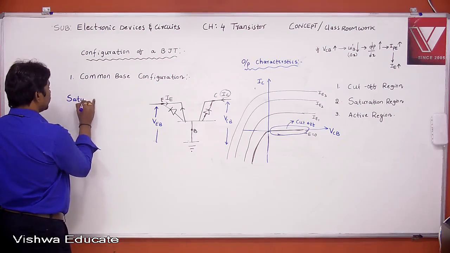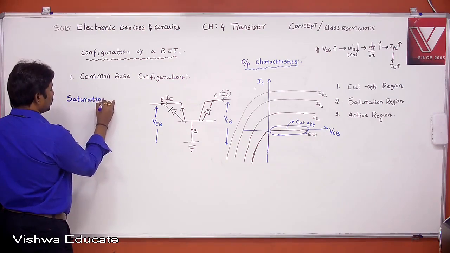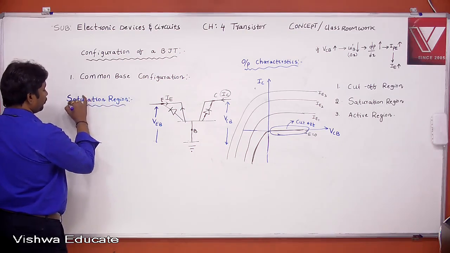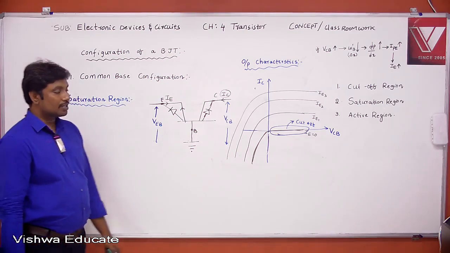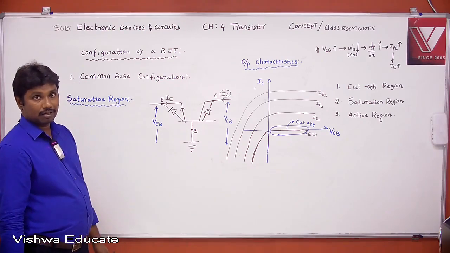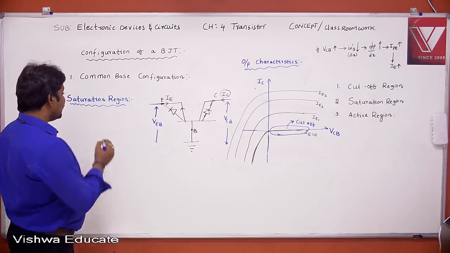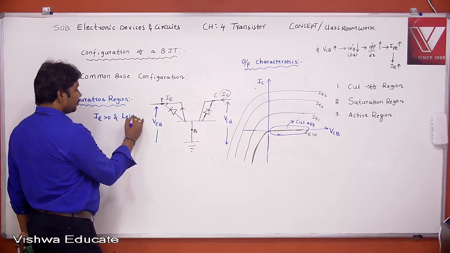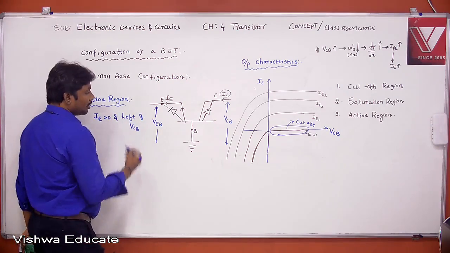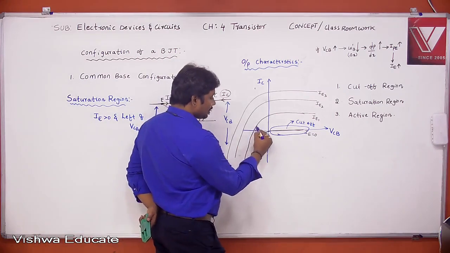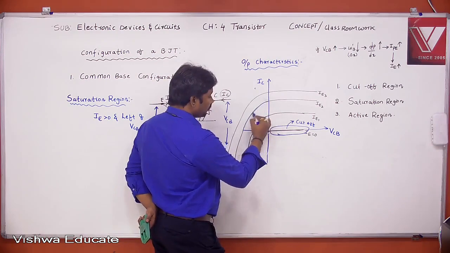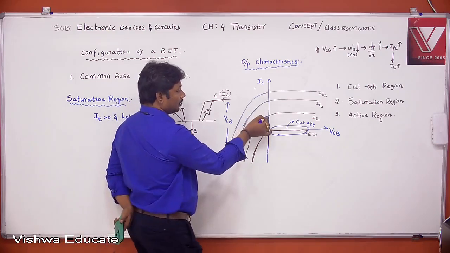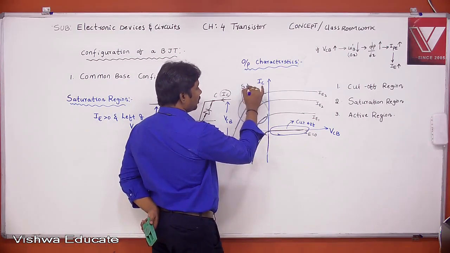Saturation region. What is the saturation region actually? The saturation region is nothing but the region in which IE is greater than 0 and left of VCB. IE greater than 0, left of the VCB means this portion, right? This is which region? Saturation region actually. This portion is the saturation region.